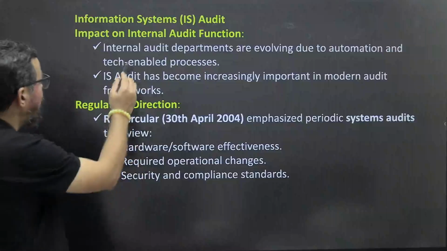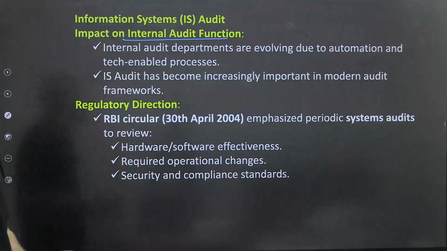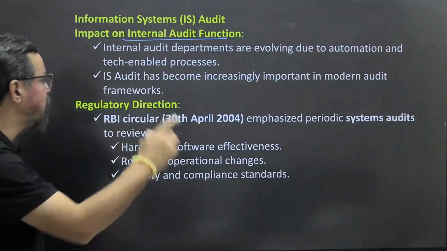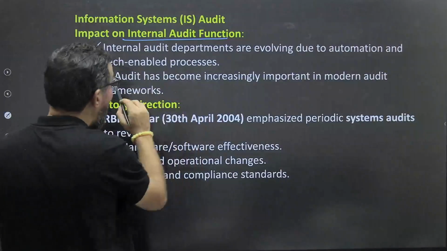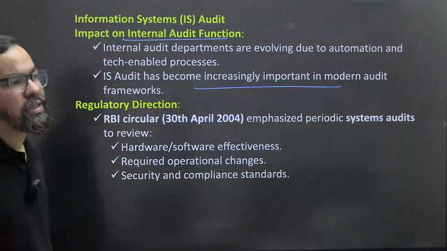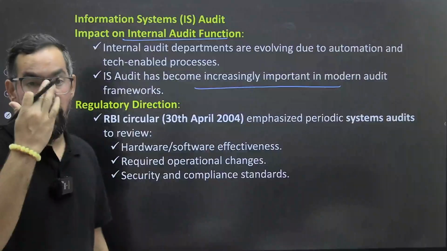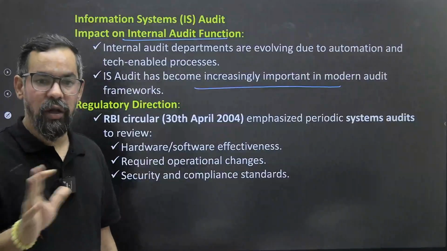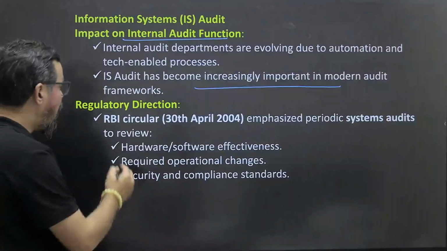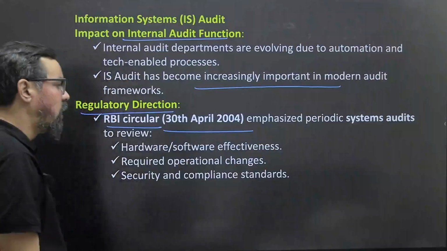So IS audit impact on internal audit functions. It also supports the overall internal audit as well. So internal audit departments are evolving due to automation and tech-enabled processes. IS audit has become increasingly important in the modern audit framework because, let's say, if they need any sort of report, by this automation or computerization or electronic things, we can easily generate those reports as well, right? Regulatory direction, RBI, 30th April 2004 guidelines.